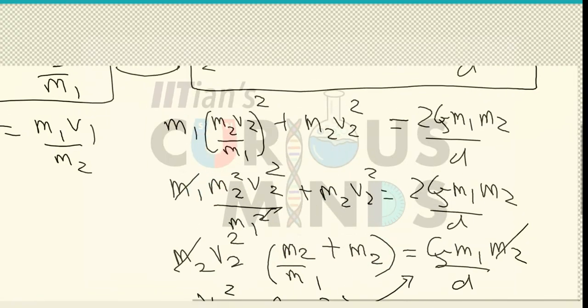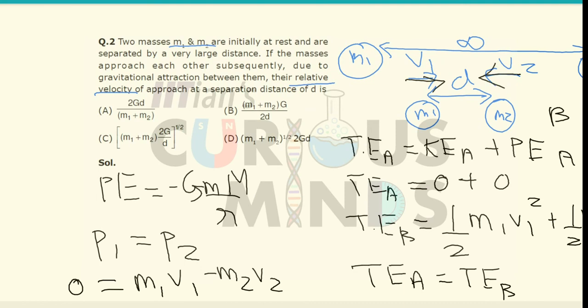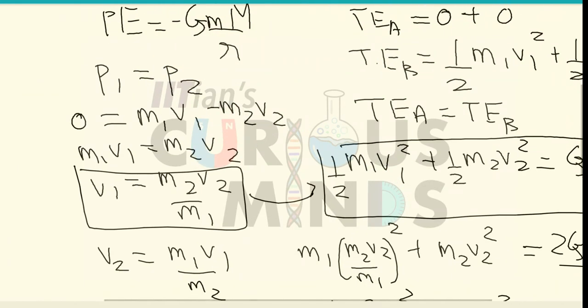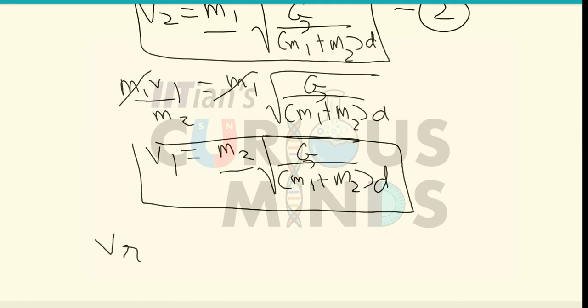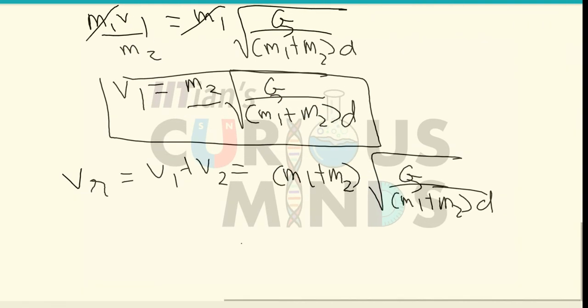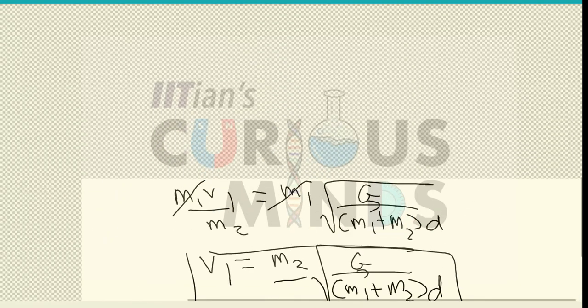Now we have to find out the relative velocity between both of them. Since v1 is going in the right hand side and v2 is going in the left hand side, the relative velocity over here will be v relative equal to v1 plus v2. Rest of the terms will remain constant, that is equal to root of g divided by m1 plus m2 into d, into m1 plus m2. When I take m1 plus m2 inside the root, it will be equal to root of m1 plus m2 into g divided by d. This will be the total velocity or the relative velocity of the particle.